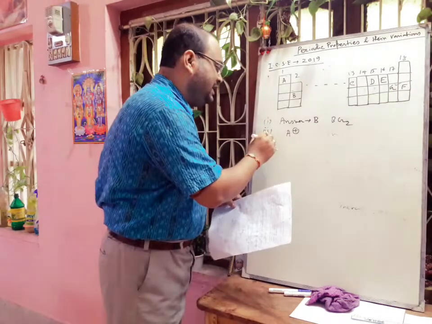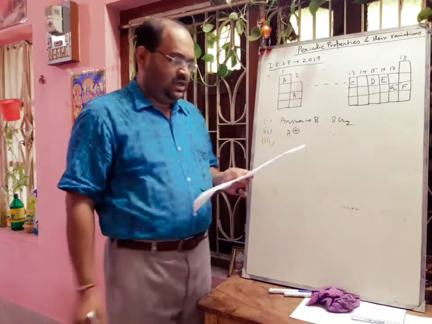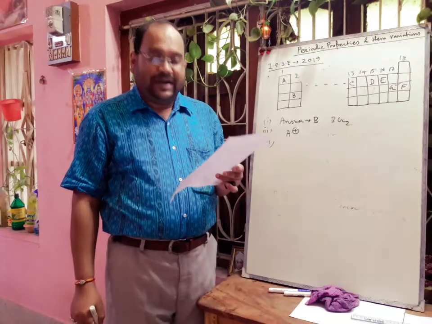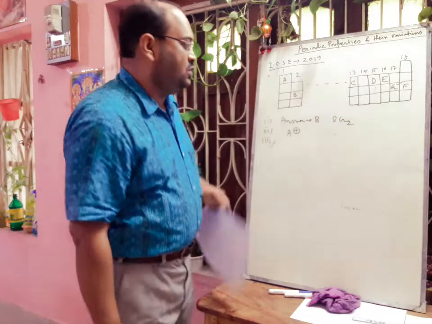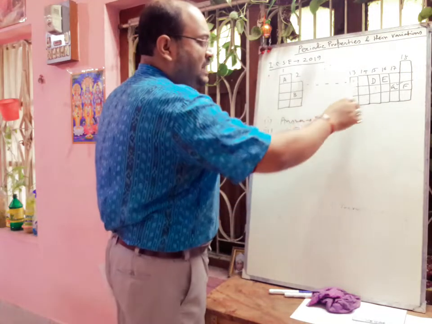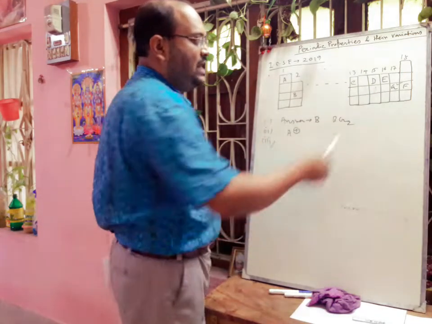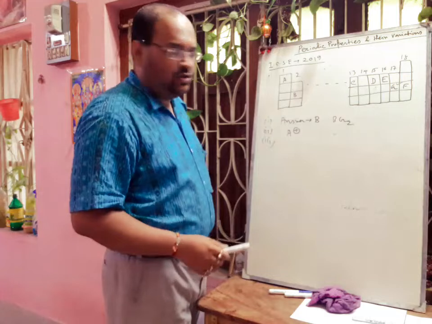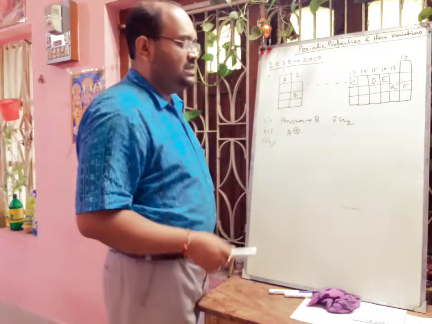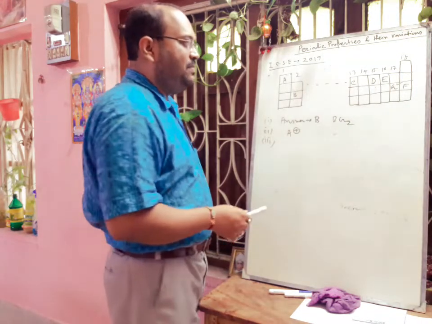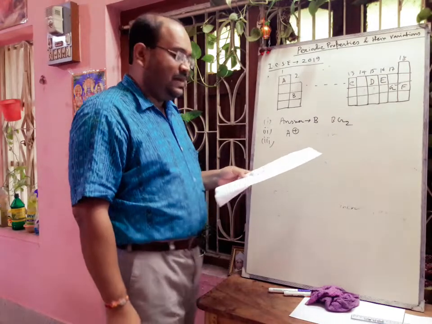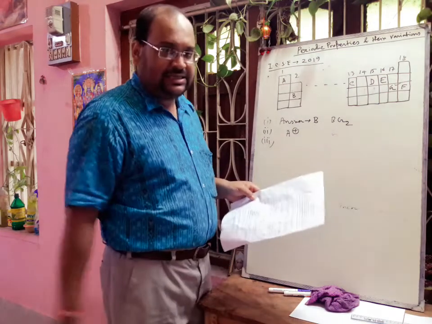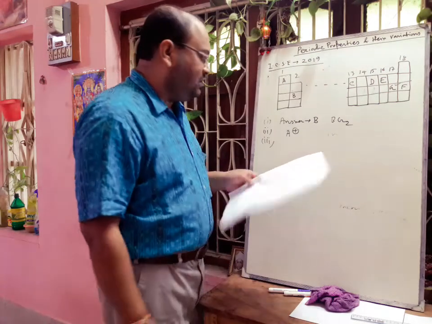Next, question number 3 is given: which non-metallic element has valency 2. Non-metallic elements are placed on the right side. Here group 16 elements have valency 2 because they have 6 valence electrons. So their valency will be 8 minus 6, that will be 2. So here the answer will be E.